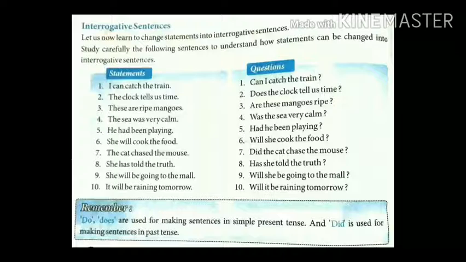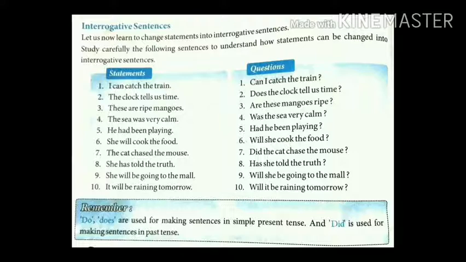Interrogative sentence. Students, we have just learned that interrogative sentences always start with WH words or helping verbs. Now we will learn how to make these questions from the given simple statement. Let's see. Number 1, I can catch the train.